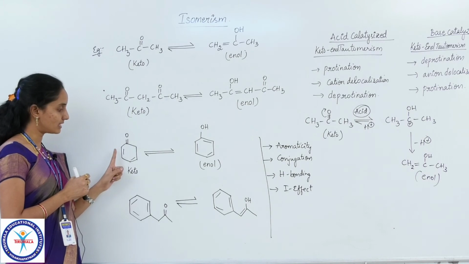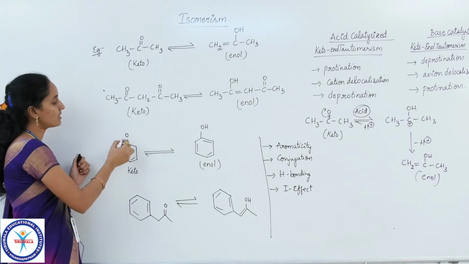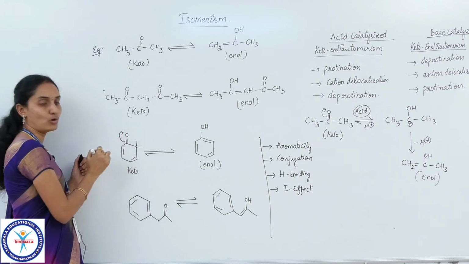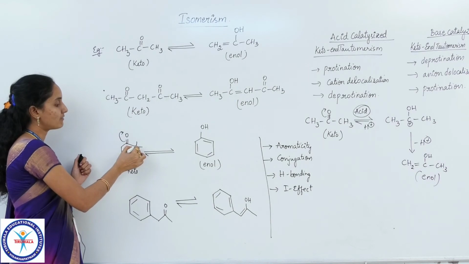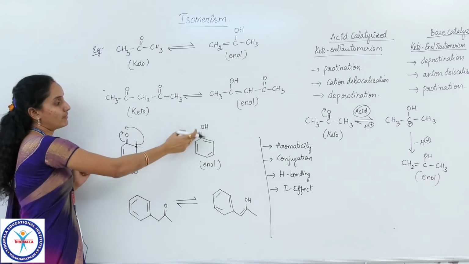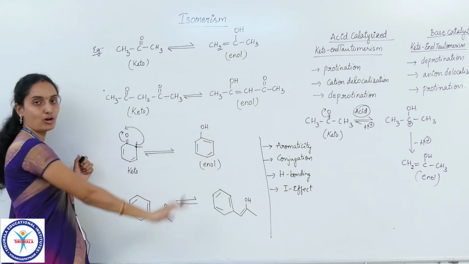If you see here, this is the keto form of one compound, and if you rearrange this keto form, this bond will be polarized like this, and here we have 2 alpha hydrogens. One of the hydrogens from this alpha carbon will be shifted to here, and it will form this enol form.